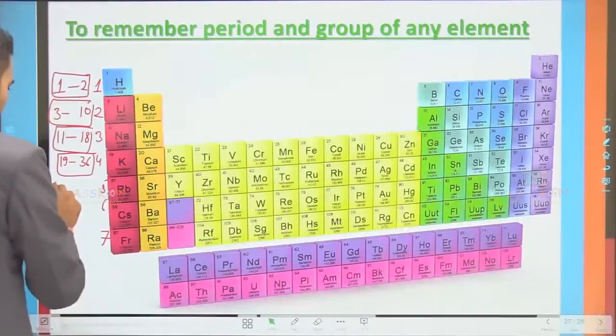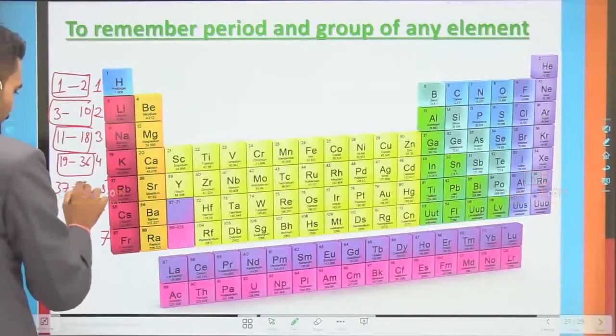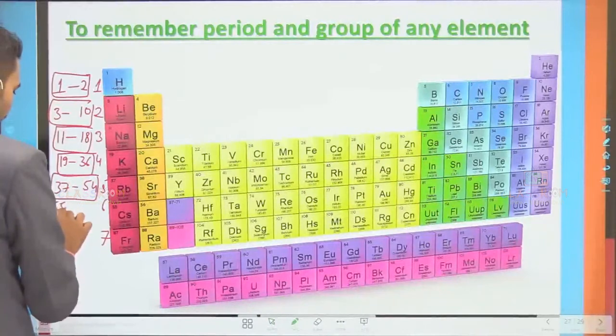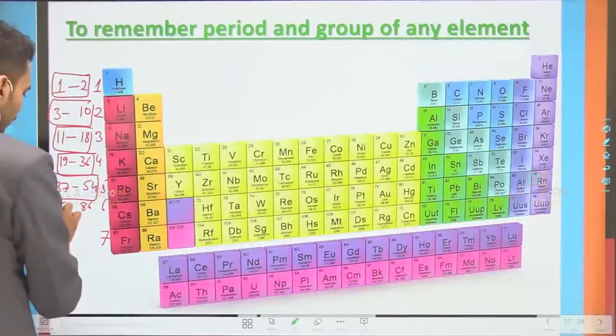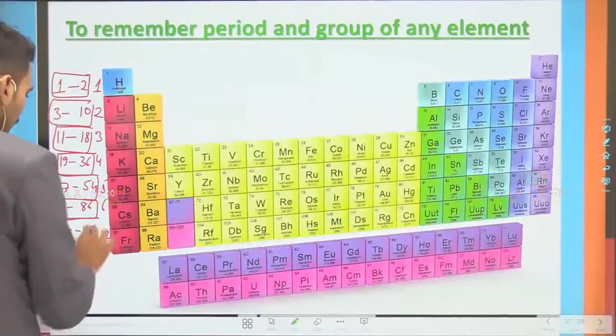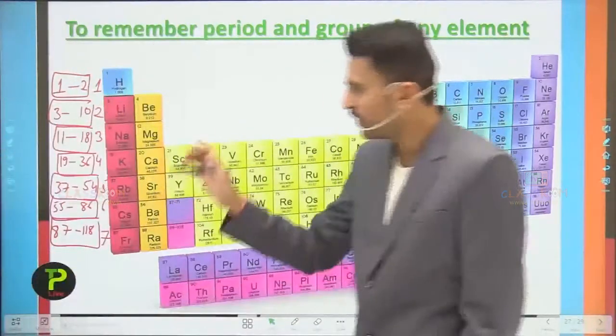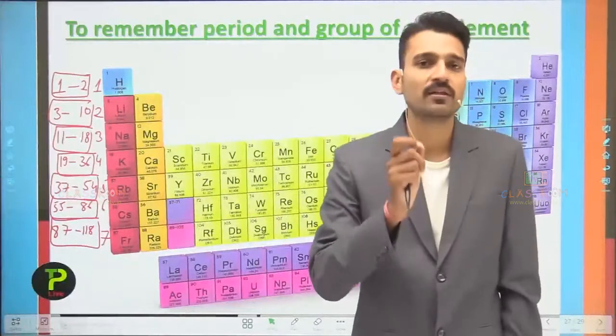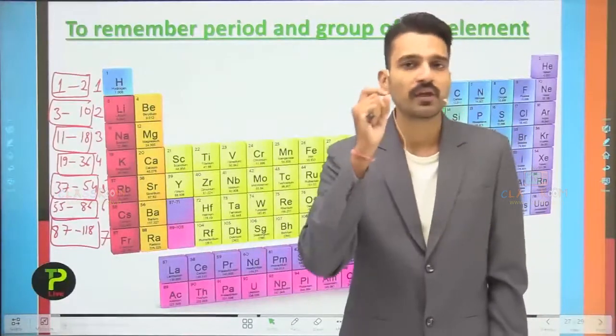For the fifth period, that is from 37 to 54. For the sixth period, that is from 55 to 86. For the seventh period, that is from 87 to 118. So these are some of the tricks that you need to remember for finding the period number of any element.